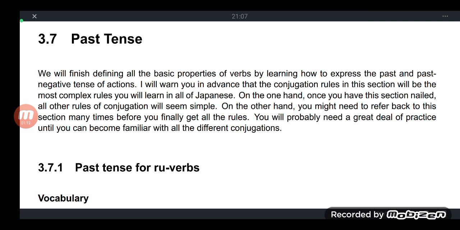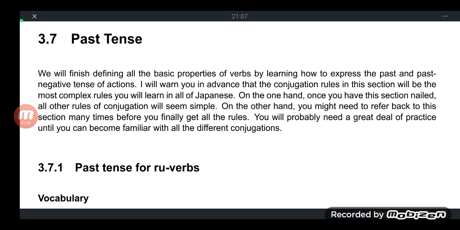As indicated here, we have finished defining the basic properties of verbs, and this is an essential part because you will be needing this kind of conjugation.